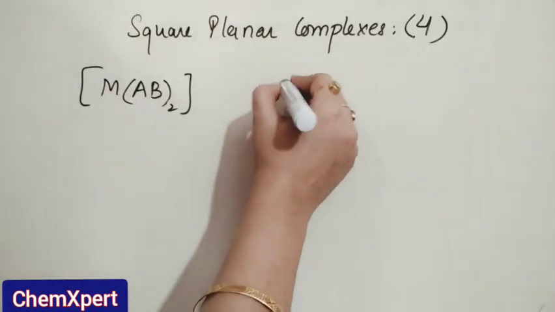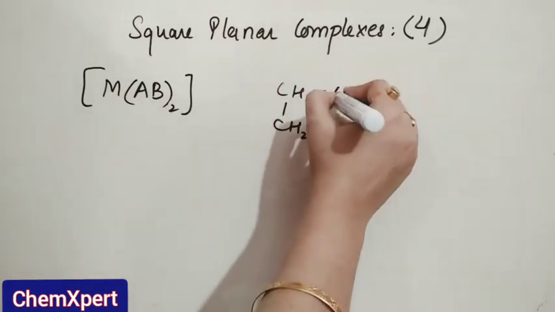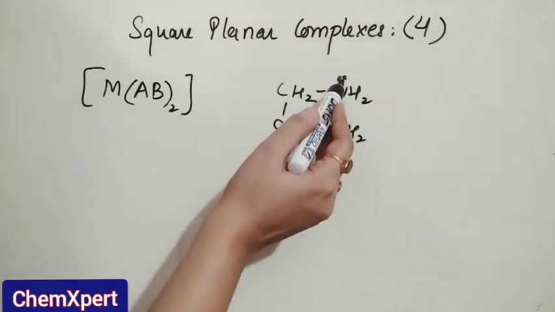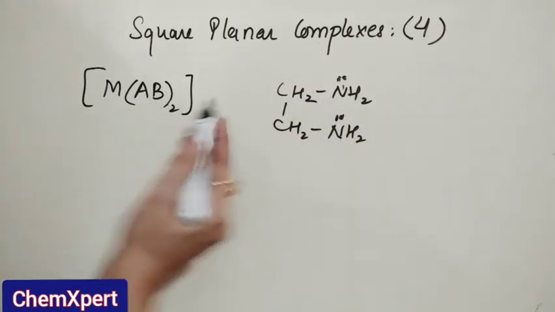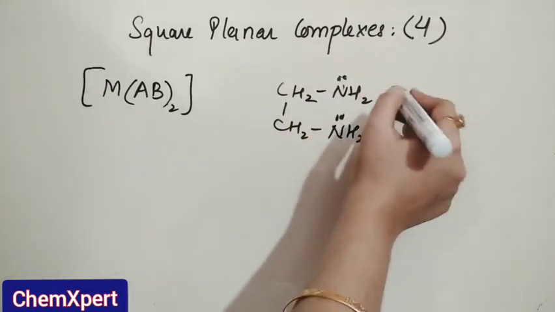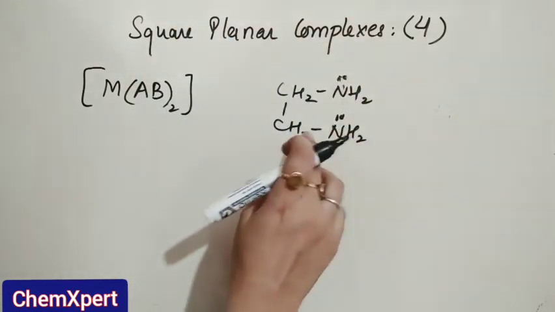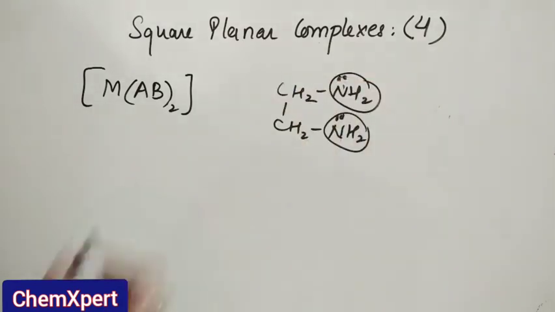Now for example, when we take the example of ethane-1,2-diamine, no doubt this is also a bidentate ligand, but at this point both the positions are the same, so it is not categorized as AB, it will be categorized as AA. So it will not show any isomerism in this case.